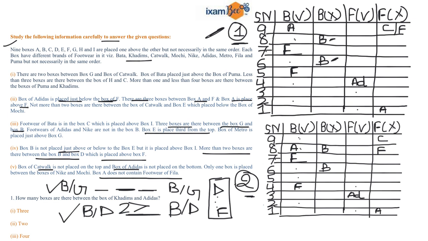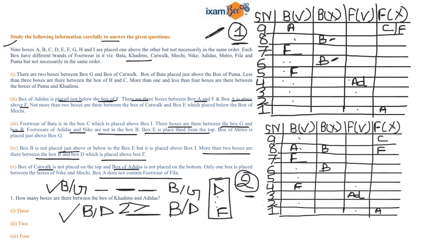Now if I'll fix B at 4th position, it is given clearly that footwear of Adidas and Nike are not in the box B. So this place is already occupied by B, so I cannot fix B at 4th position, right? I cannot fix B at 3rd position because there is a gap of 3 boxes between B and G. 1, 2, 3 and G can be placed over here. So this place is already accommodated by E.